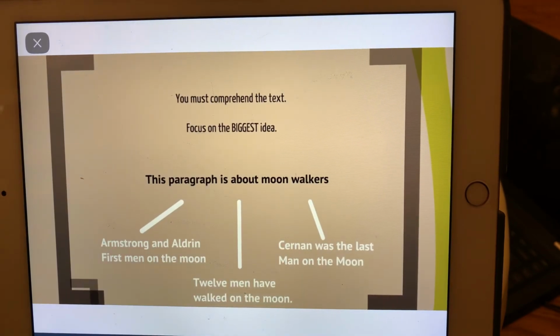Now, you must comprehend the text and focus on the big idea when you're trying to look for the main idea. So this paragraph is about moon walkers. You'll see the diagram. Armstrong and Aldrin were the first men on the moon. In the middle here it says 12 men have walked on the moon. And the last one here says Cernan was the last man on the moon.